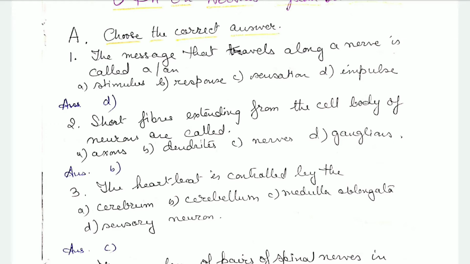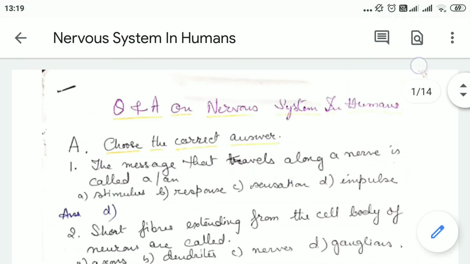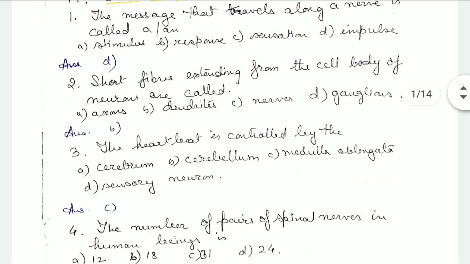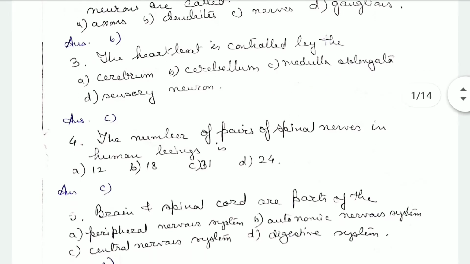Short fibers extending from the cell body of a neuron are called axons, dendrites, nerves, or ganglions. It's called dendrites. The heartbeat is controlled by the cerebellum, medulla oblongata, or sensory neuron. It is called the medulla oblongata. The number of pairs of spinal nerves in human beings are 12, 18, 31, or 24.